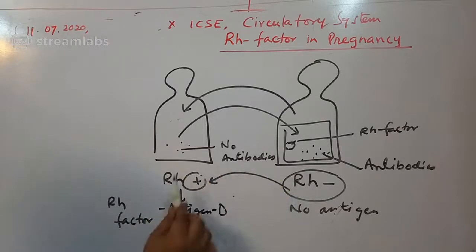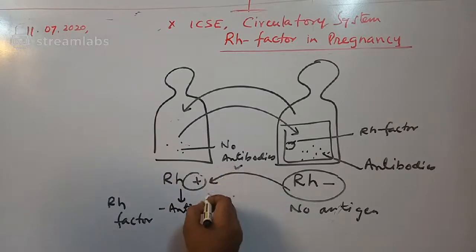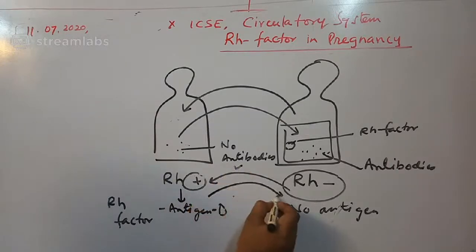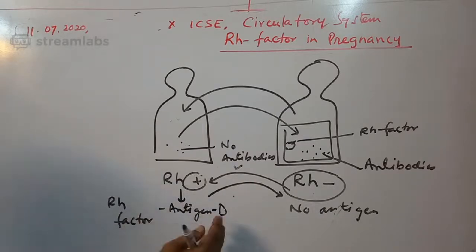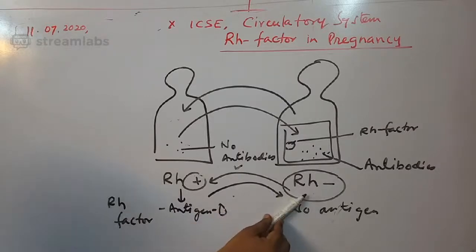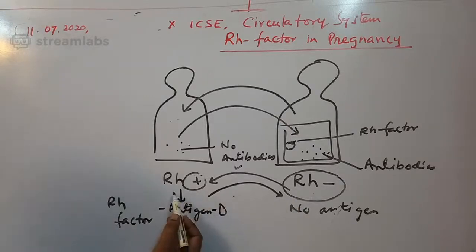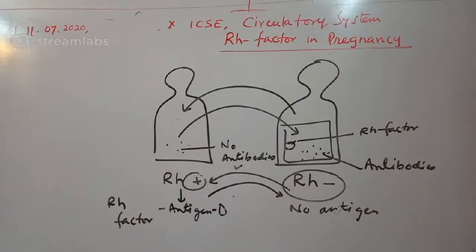When RH negative is given to RH positive, no antibodies are produced, so it is fine. But when RH positive is given to RH negative, antibodies are produced against this RHD, meaning antigen D. So antibodies are always produced by RH negative blood against RH positive. Okay, I hope I'm clear. This is the basic I explained.